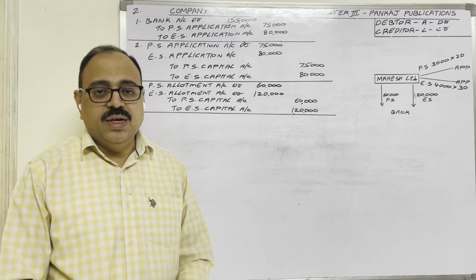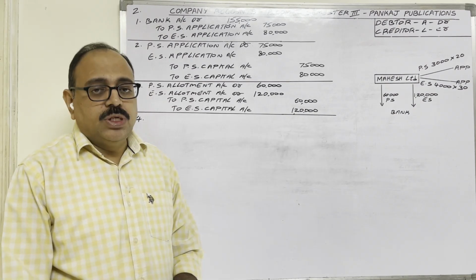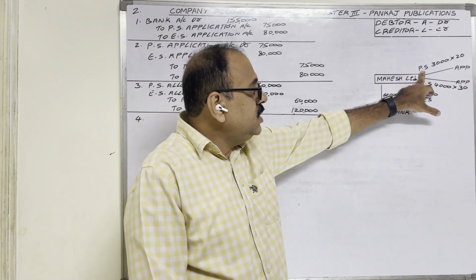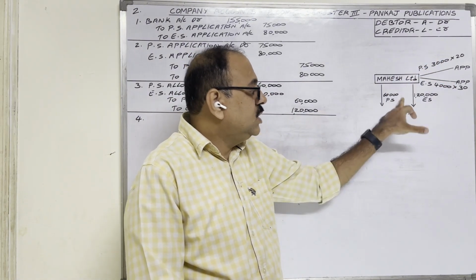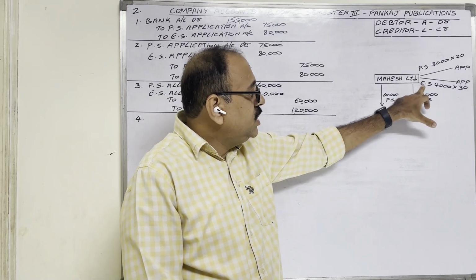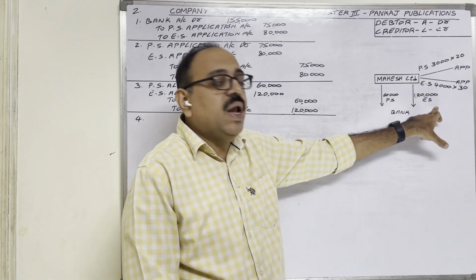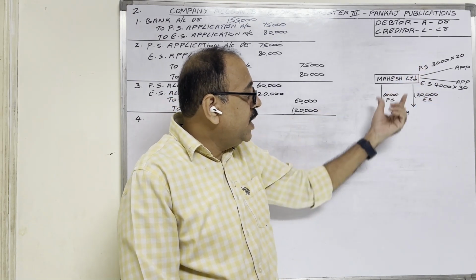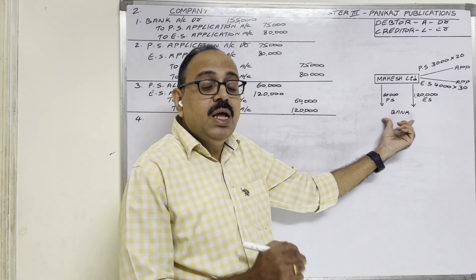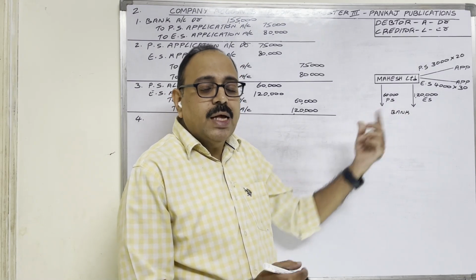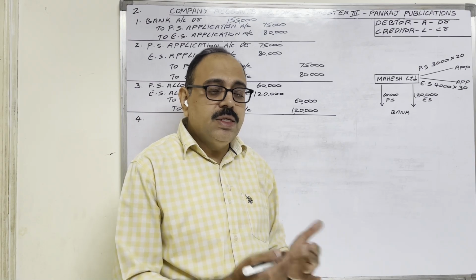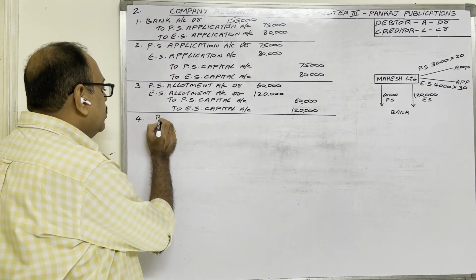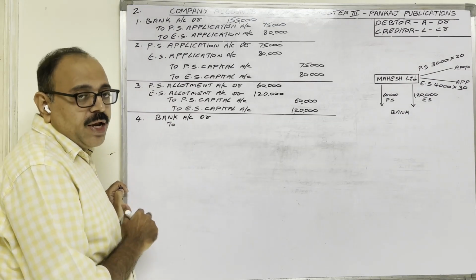Now come to the fourth entry, received amounts. See, there are no calls in arrears. On preference shares, applicants paid a total of 60,000 rupees. On equity shares, applicants paid a total of 1,20,000 rupees. Our assumption is these two amounts the company has directly deposited in the company's bank account. So as per the personal account rule, the banker is a receiver. Therefore, we should debit bank account.